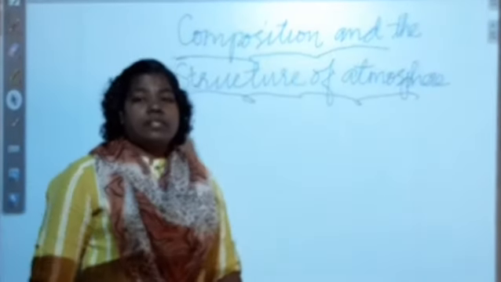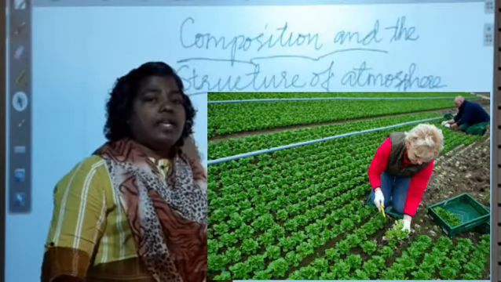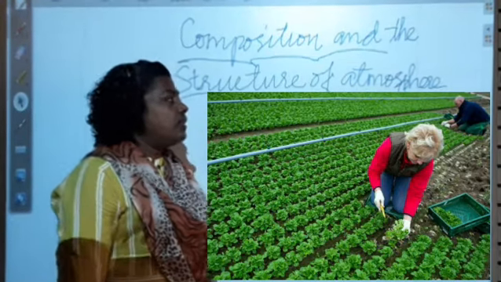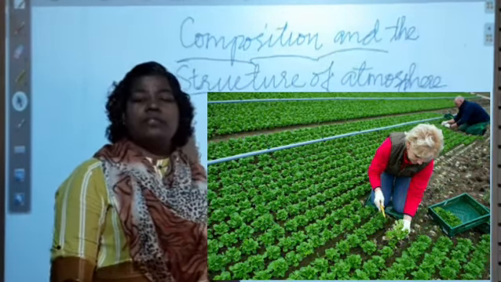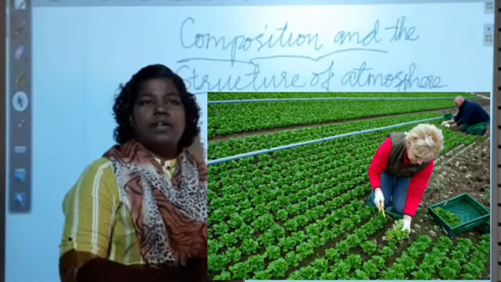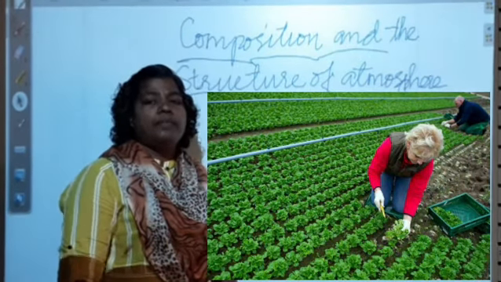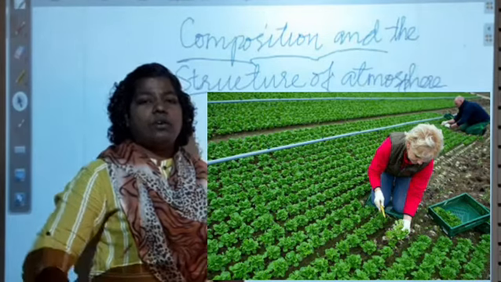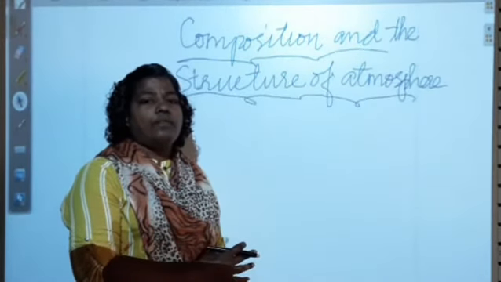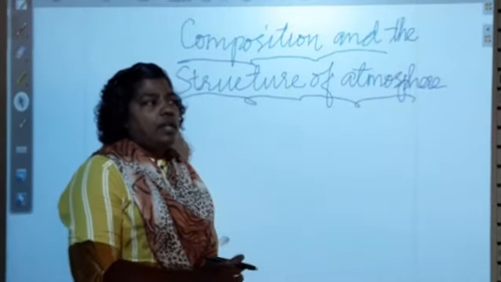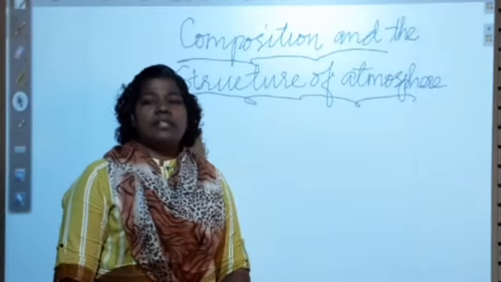The first gas found on earth is nitrogen. How much nitrogen is available in the atmosphere? 78 percent of the atmosphere consists of nitrogen. And what is the use of this nitrogen?